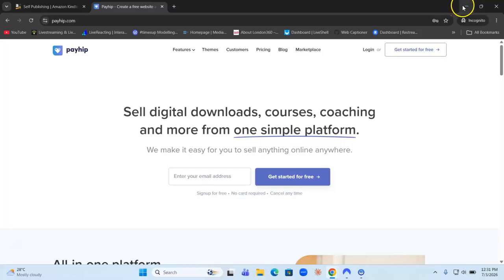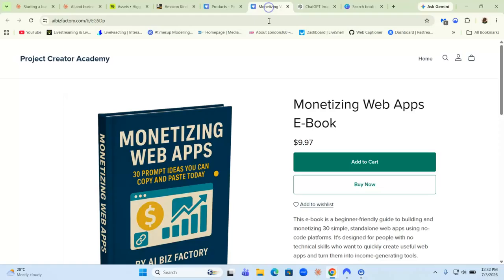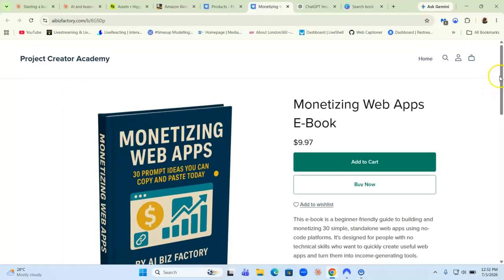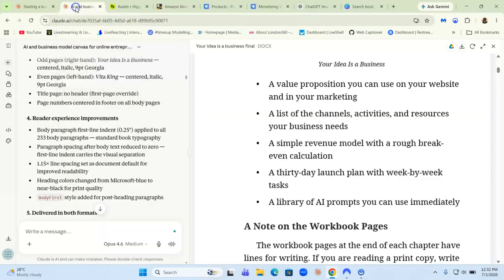Okay, so now let's go back to the video here. Once you upload your ebook on this website, this is what it would look like. So this is your ebook. You get a landing page, this is on Payhip, and you can sell the ebook. People download it and have access to the ebook immediately, right? So the process is straightforward.